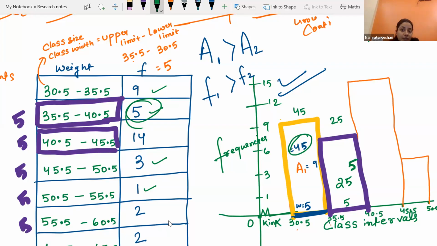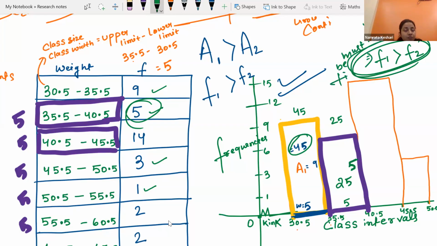It represents that the frequency of the first rectangle must be bigger than the frequency of the second. If the area of the first one is bigger than the area of the second, then automatically this must be fulfilled. Let's check, is it valid over here? The frequency of the first one is bigger than the frequency of the other one. Yes or no? Yes, ma'am.